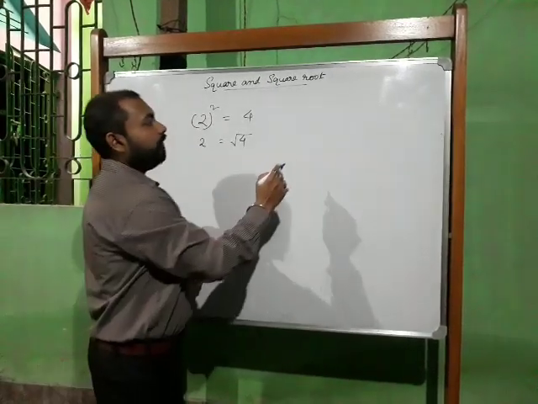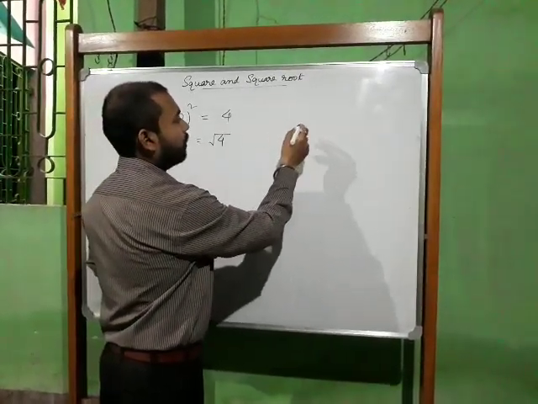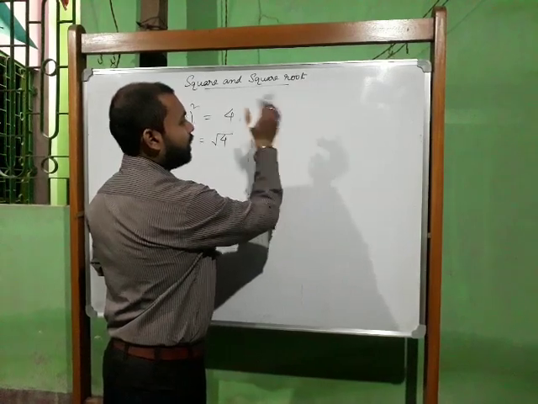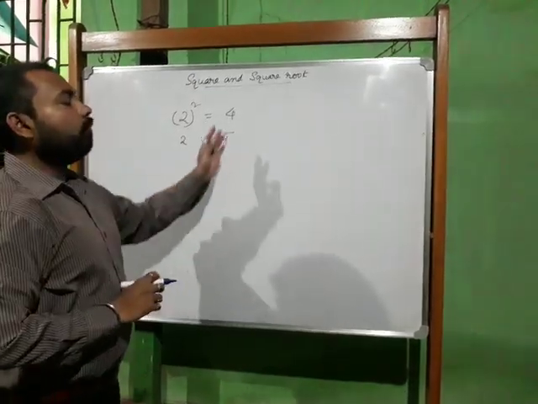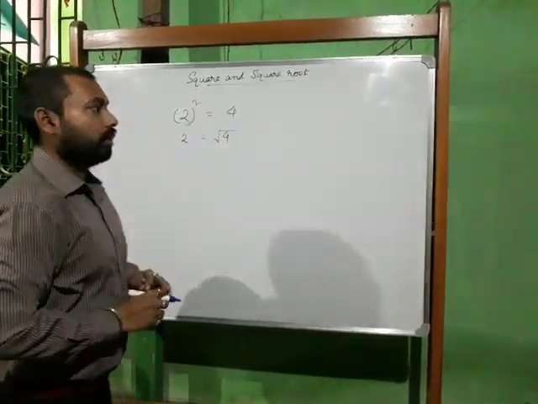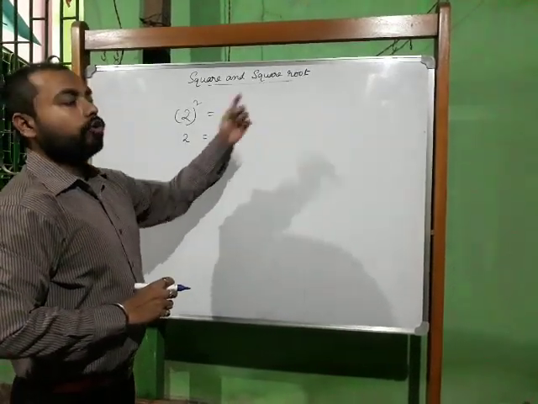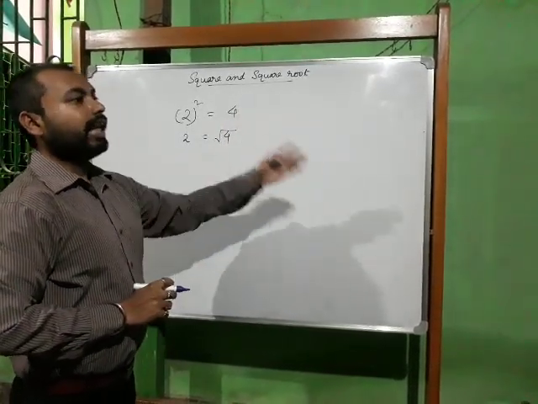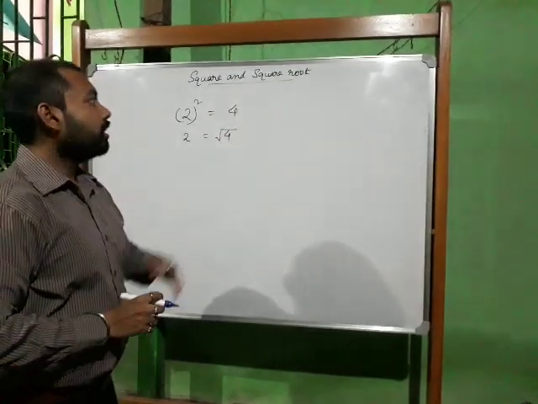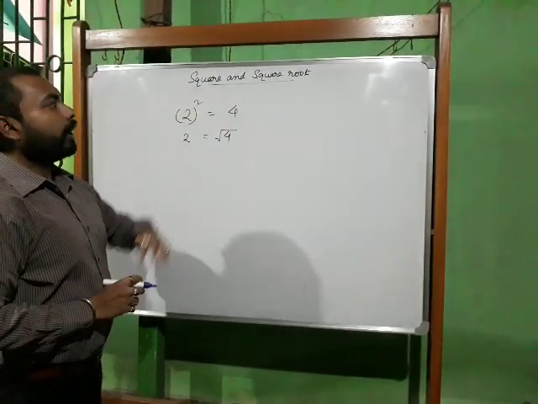For example, if I tell you the difference between addition and subtraction: adding means two numbers, and subtraction is the inverse operation of addition. Similarly, square and square root.